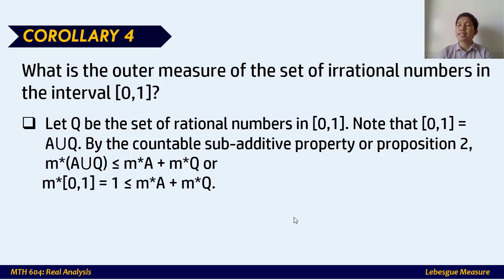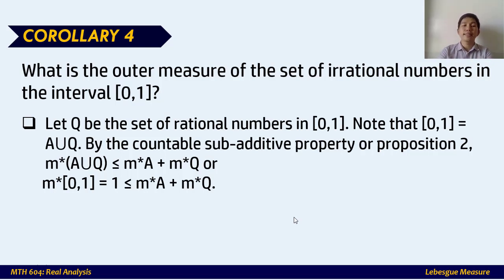Now, by the countable subadditive property, or proposition 2 in Royden's book, the outer measure of the union, or the whole, does not exceed the sum of the outer measures of the parts. Meaning the outer measure of A union Q is less than or equal to the outer measure of A plus the outer measure of Q.